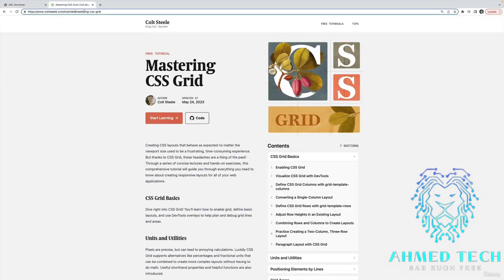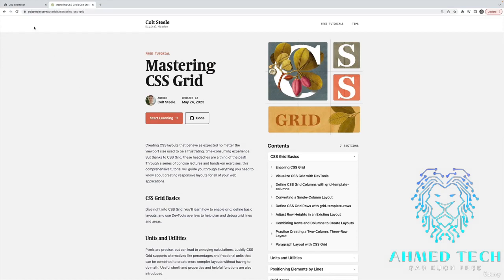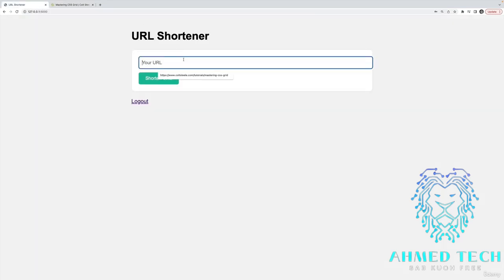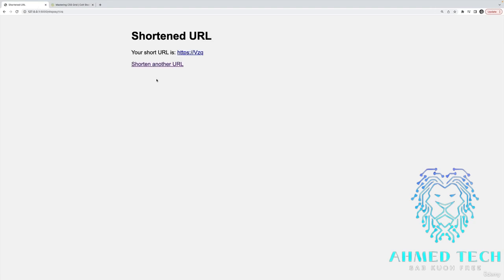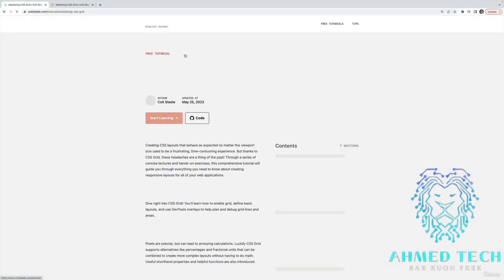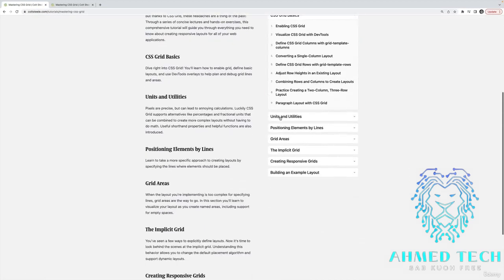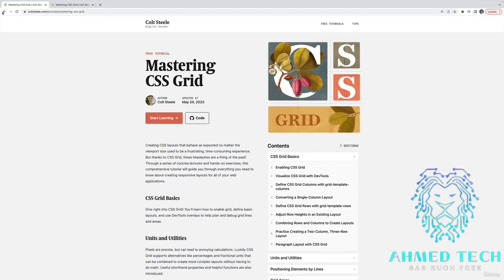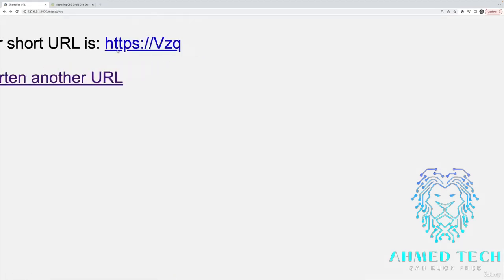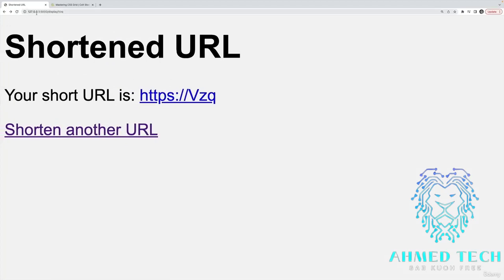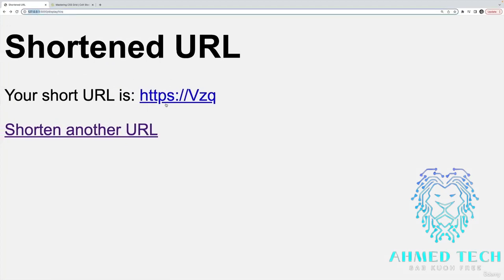Now I'll provide a URL, this is just from my personal webpage for one of my free courses. I'll put that in here. It's not that long of a URL anyway, but imagine it is long. And I'm going to shorten it. And this is when it generates me a short URL. And when I click on this, it does in fact take me to the correct URL. Although it's displaying the wrong URL, it's not displaying the localhost that it needs to use. It's just doing HTTP. That's easy enough to change, right? It's just in the template, but it is working.